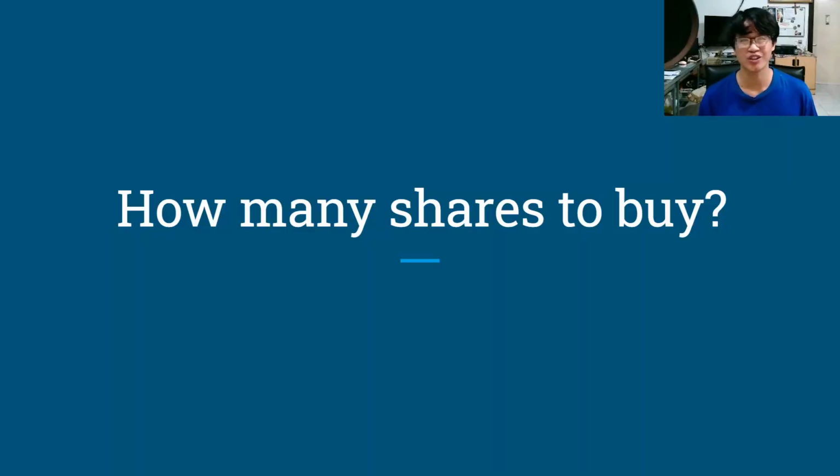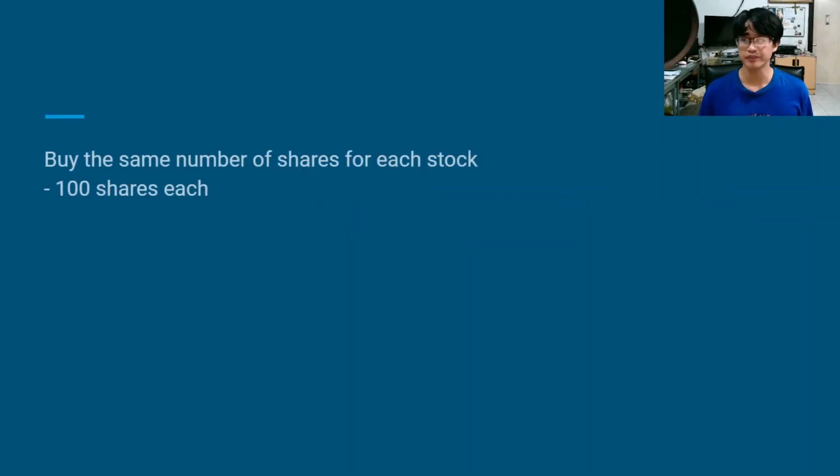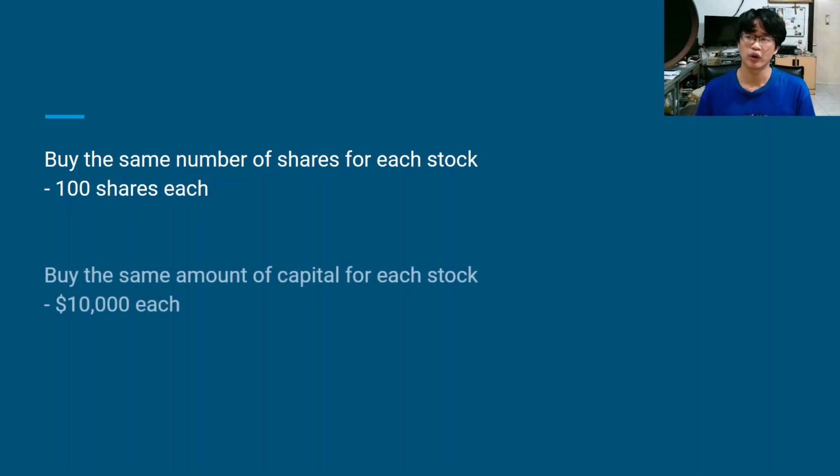One of the questions we ask when we want to invest is, how many shares should we buy? Well, we have made a selection of stocks, for example, 10 stocks. And how should we divide our capital into these 10 stocks? For example, we can buy 100 shares each, so that we have 100 shares for each of those 10 stocks. Or we could also divide them so each stock has an amount of about $10,000. So in total, we would spend around $100,000. Well, which one's the best?